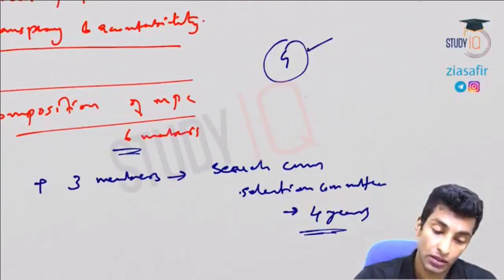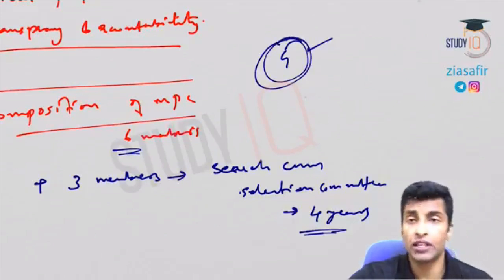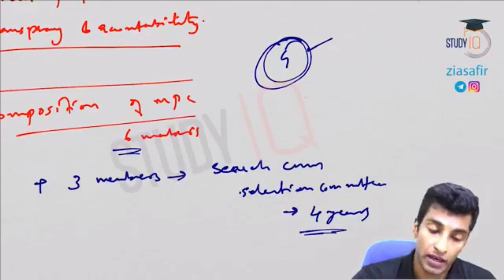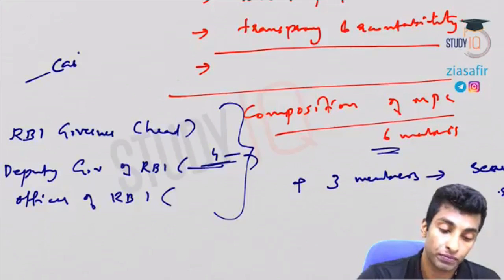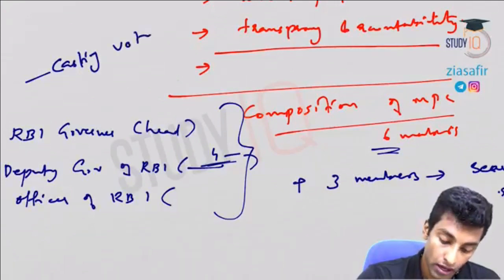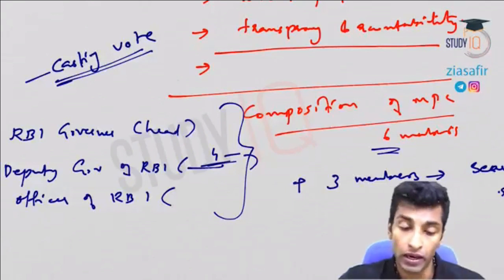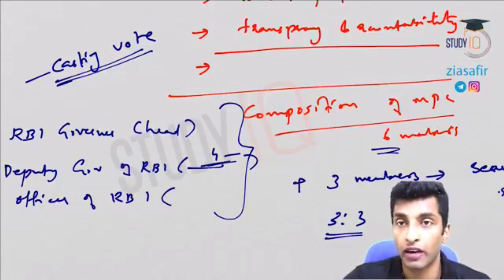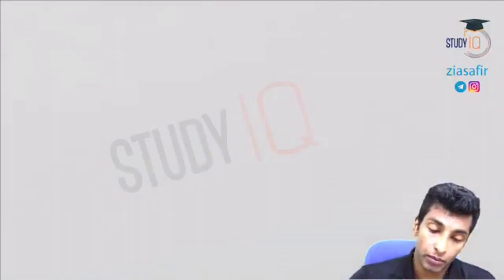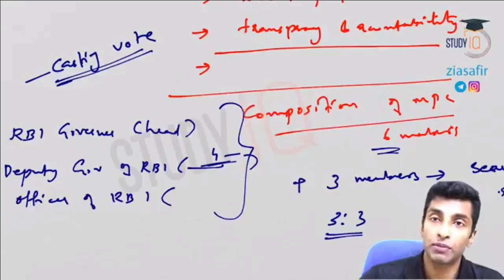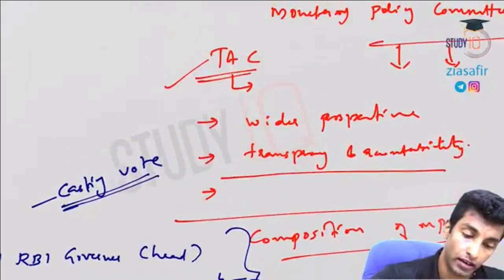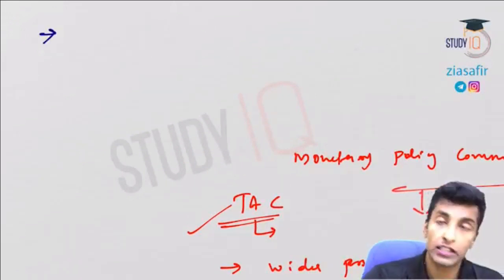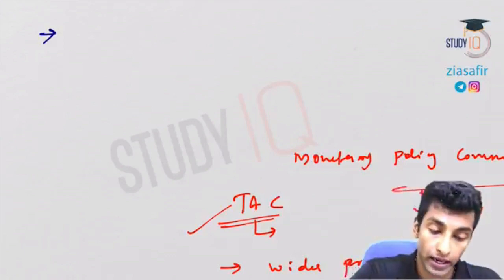So this is how the situation is going. Now the question is whether the governor is having a veto vote here. Veto power is not there, so there is no veto to RBI governor, but there is a casting vote. Casting vote means in case of equality, like a 3-3 situation, the RBI governor has a casting vote. And the most important point here is that the minutes of the meetings have to be disclosed after 14 days of the meeting, and then the government can convey its views to MPC through writing.